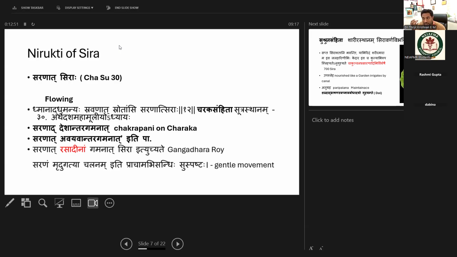And Sarana, Rasadinam Gamanatvat. That means the essence of the body is transferred through the Sira. That is Mrudugatya Chalanam. Mrudugatya means there is a gentle movement in the body, not a fast movement.